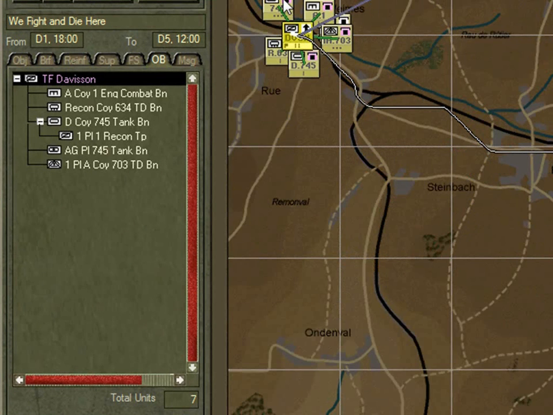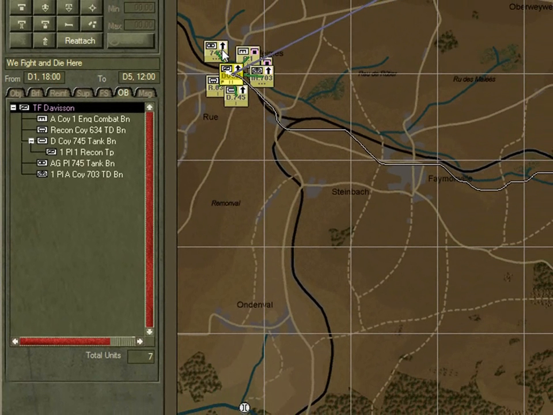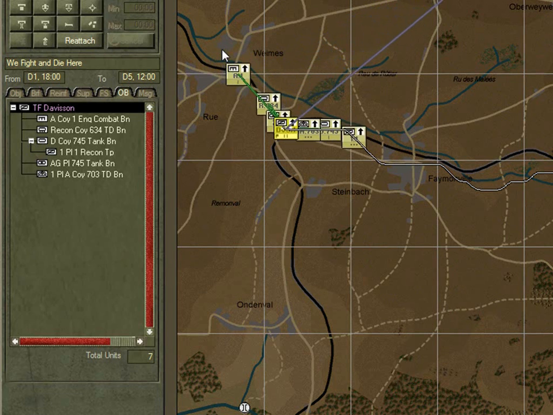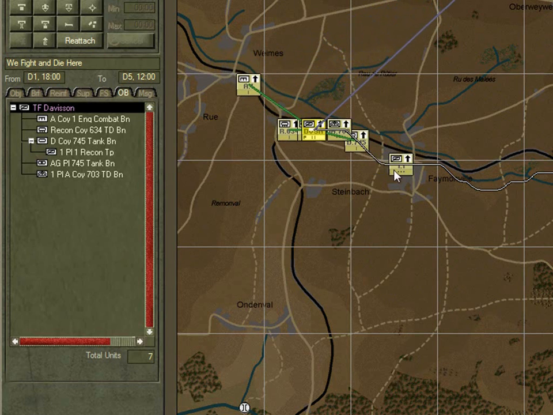If we have a look here, the subunits haven't received their orders yet, so we'll let the game run for a little bit and the unit will shake out, and then we'll have a look at the formation in more detail. Alright, force is now moving along.